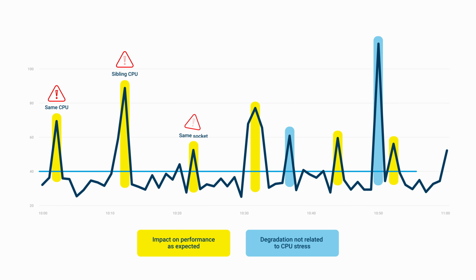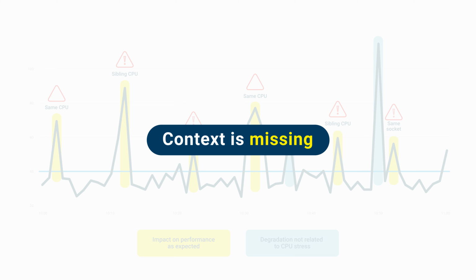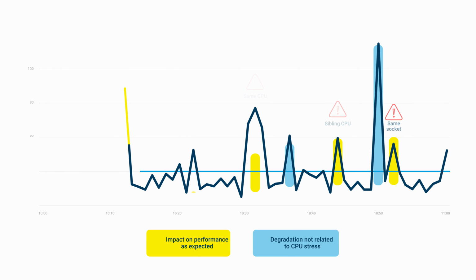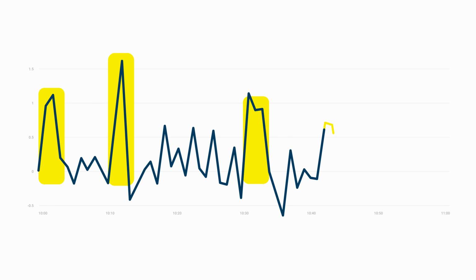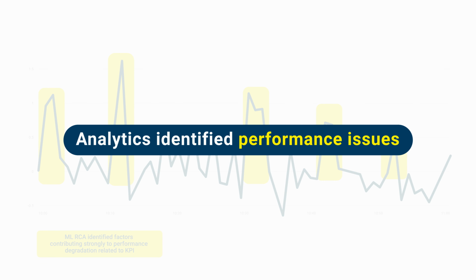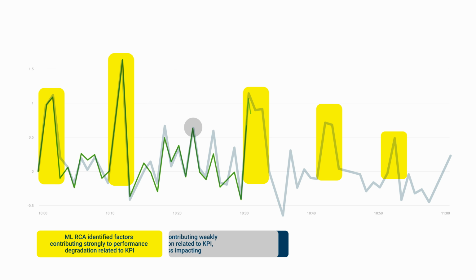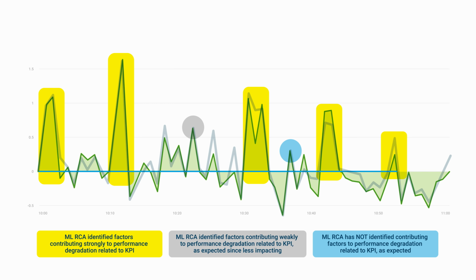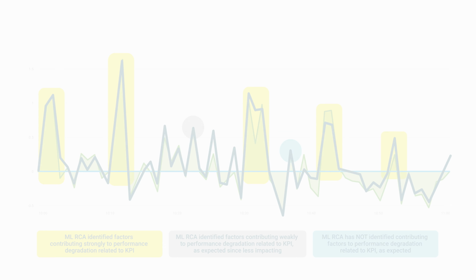The peaks in the chart correspond to those stresses. However, the context is initially missing. Without the EXFO ASA platform, the information cannot be related to a root cause to support subsequent remedial action. After integrating on-demand performance data from the microverifier, we can see that the EXFO Analytics solution has identified performance issues with network functions running on the same CPU and on a sibling CPU, indicating where there is a strong correlation between a KPI degradation and an observation on infrastructural load and workload deployment.